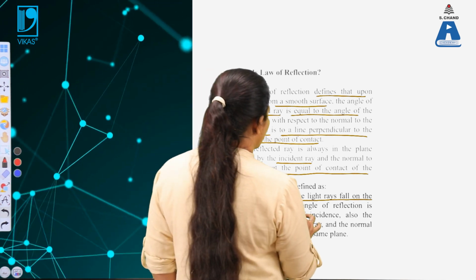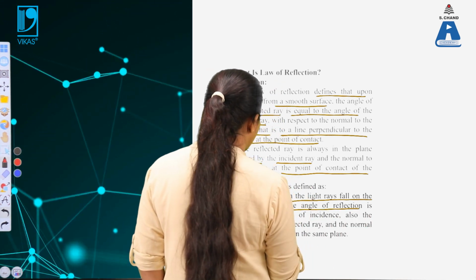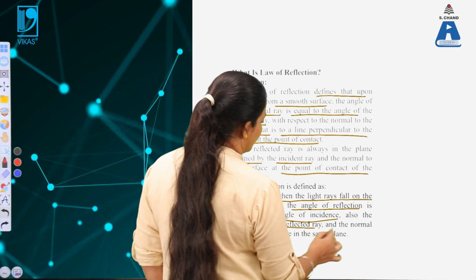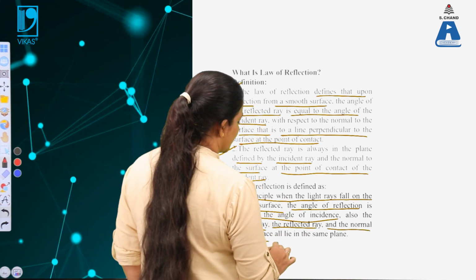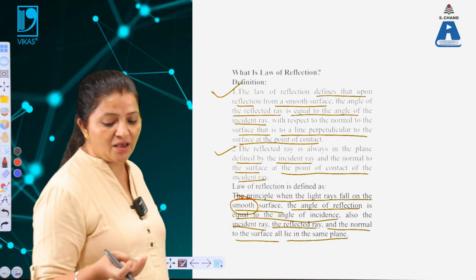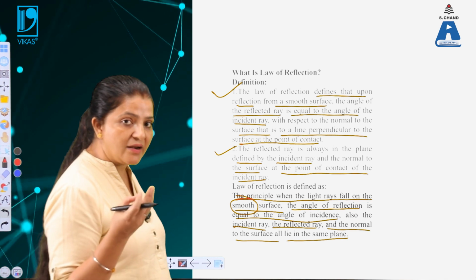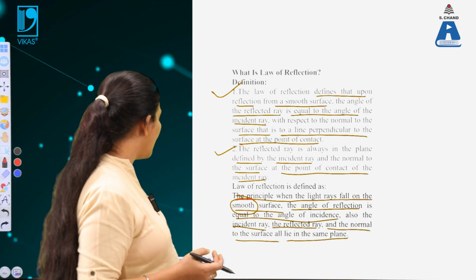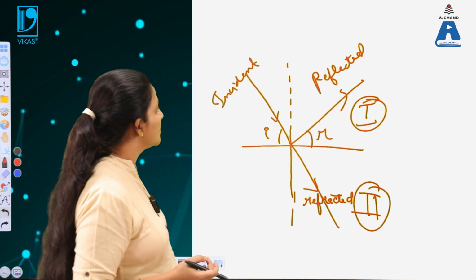So they are the same. The angle of reflection is equal to the angle of incidence, and also the incident ray, the reflected ray, and the normal to the surface all lie in the same plane. That means the incident ray, the normal to the plane, and the reflected ray all lie in the same plane. So these are the laws of reflection.